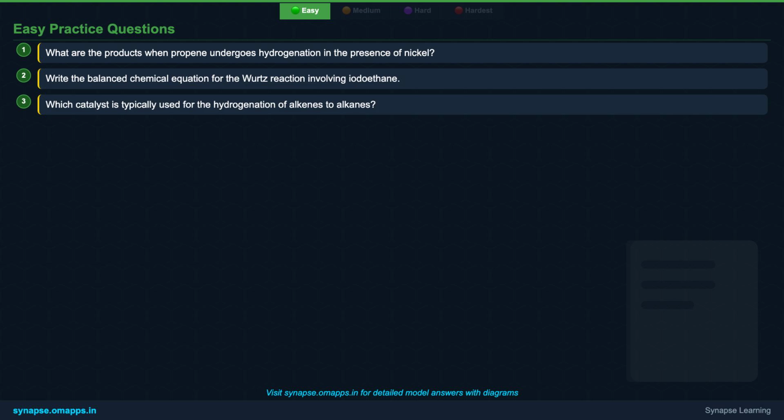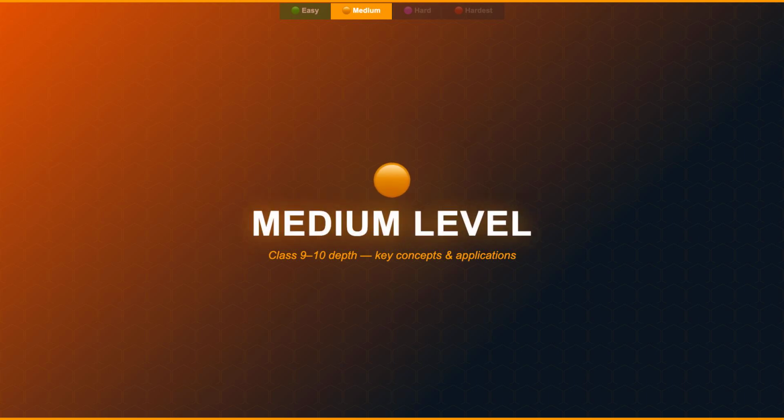First, what products are formed when propene undergoes hydrogenation in the presence of a nickel catalyst? Second, write the balanced chemical equation for the Wurtz reaction using iodoethane as the starting material. And finally, which common catalyst is typically employed for the hydrogenation of alkenes to yield alkanes? Take a moment to think about these. Ready to go a bit deeper?